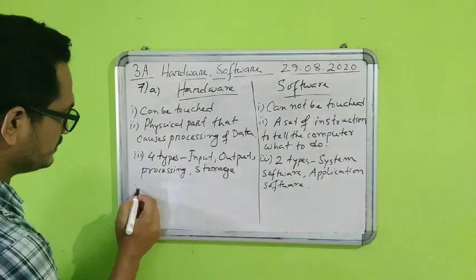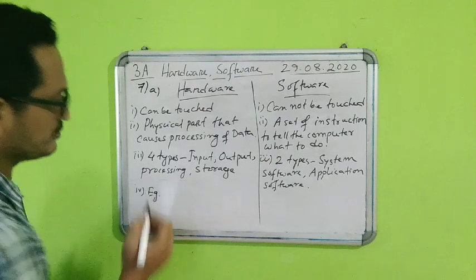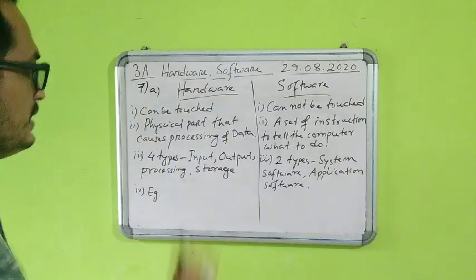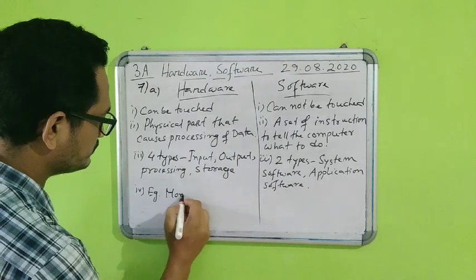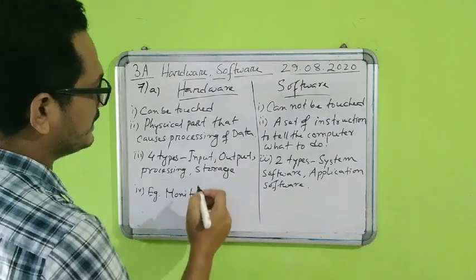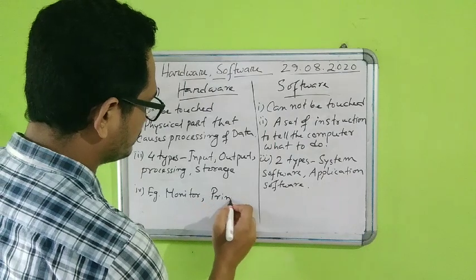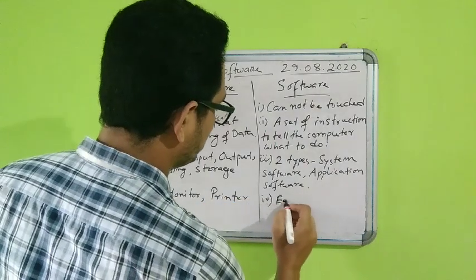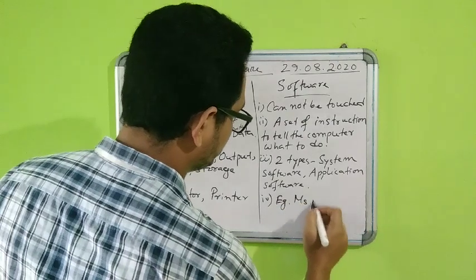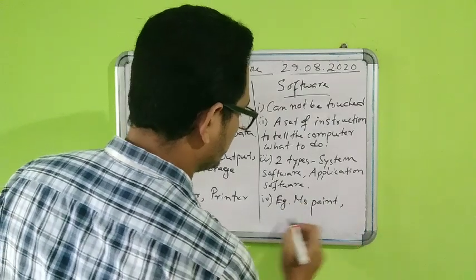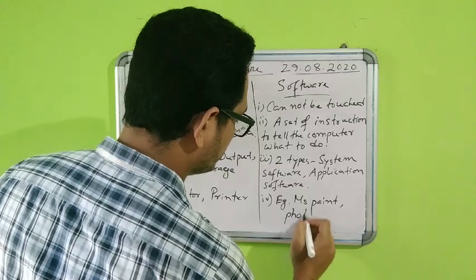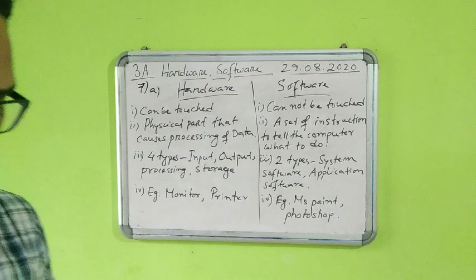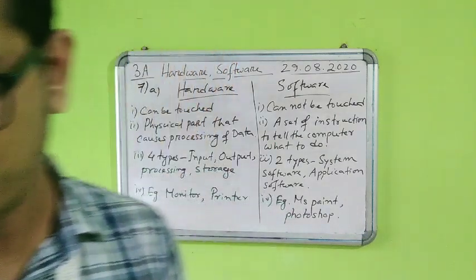And finally the fourth one, example. You can give an example and conclude. No need to write so much, just give 2 examples of hardware and 2 examples of software. Hardware, I will take monitor, and printer also I will take. In software number 4, if I take the example, you can say MS Paint and Photoshop. So many are there, I have just given two only.